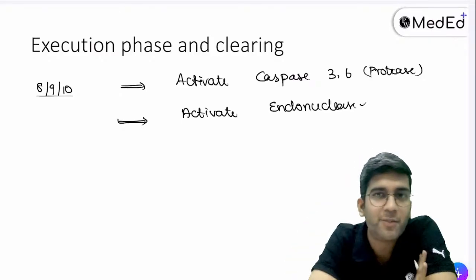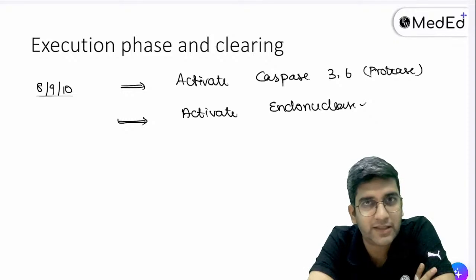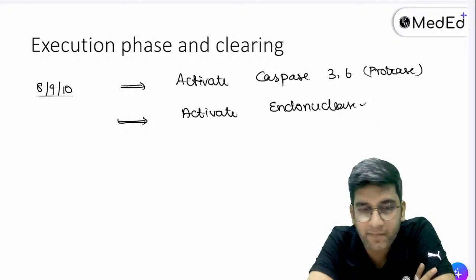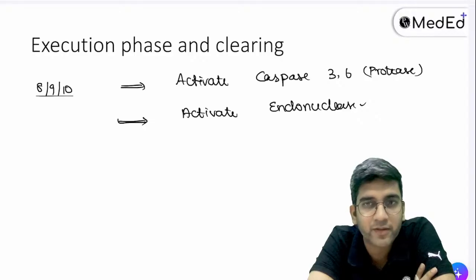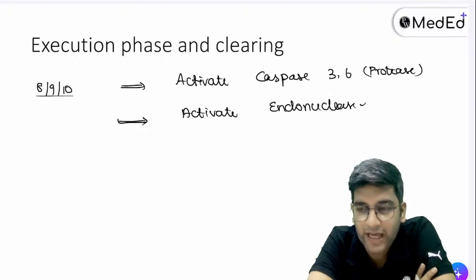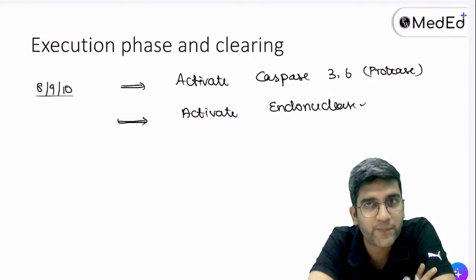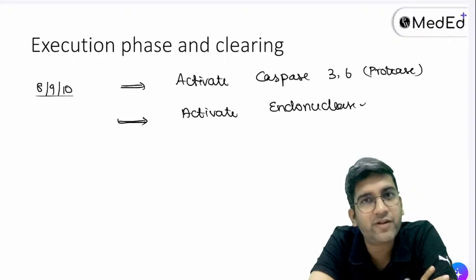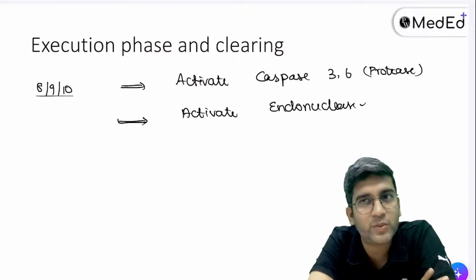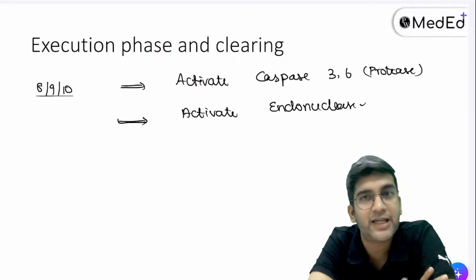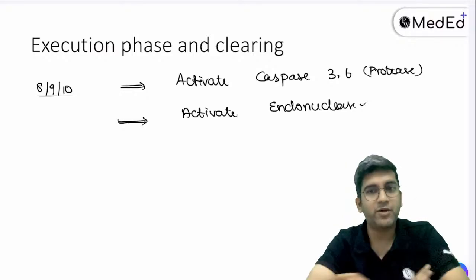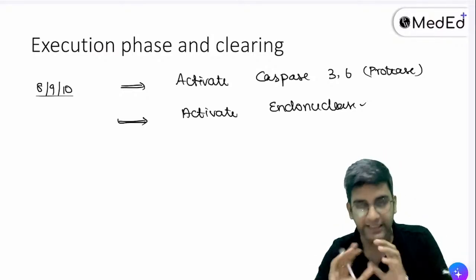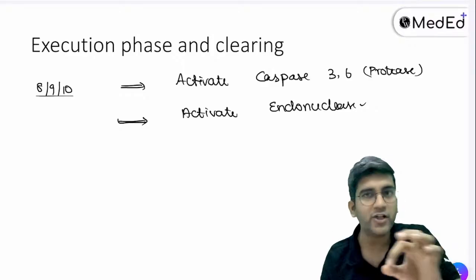Phospholipase is missing. Perfect. If phospholipase is missing, in apoptosis, will the cell membrane be damaged? Not damaged. The cell membrane is not damaged. Will the intracellular content come outside? It won't come outside. If it cannot come outside, will you have inflammation? No inflammation. That's why apoptosis does not have inflammation, right? Because it's completely sealed, not doing anything to any surrounding tissue.